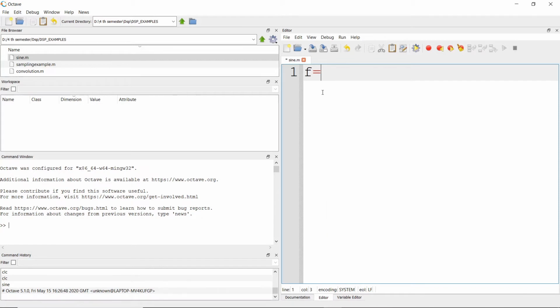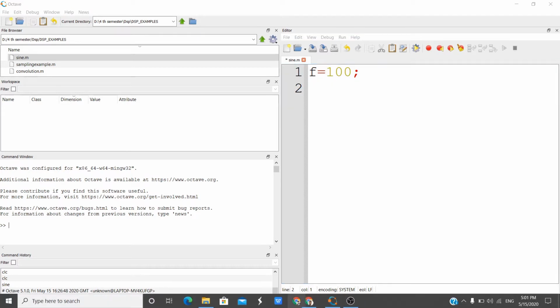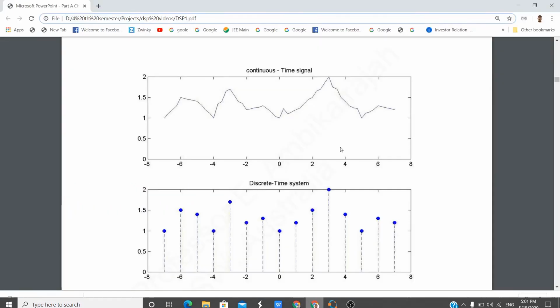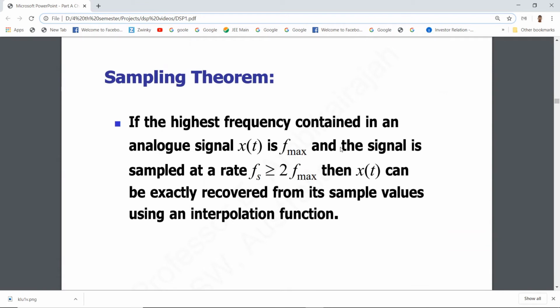Let us take an analog sinusoid of 100 Hertz. Now we require a sampling frequency. Let us look at the sampling theorem. According to the sampling theorem, if there is a band limited signal, that means its bandwidth is fixed, and the highest frequency contained in the analog signal x of t is f max, then the signal should be sampled at a rate of 2 times the maximum frequency.